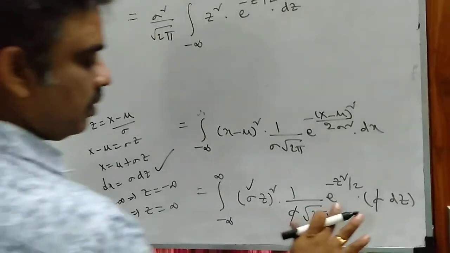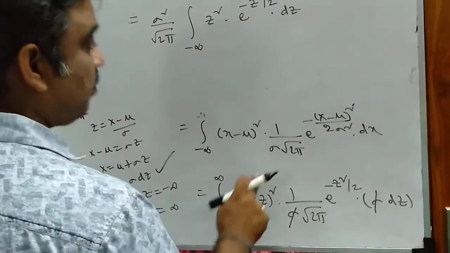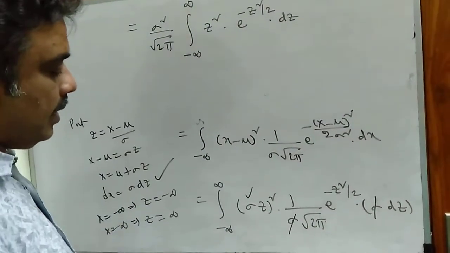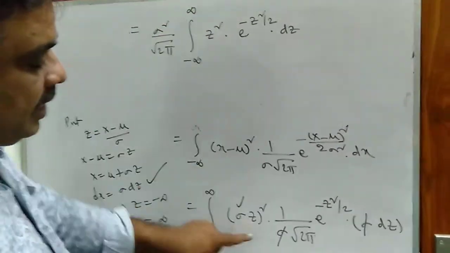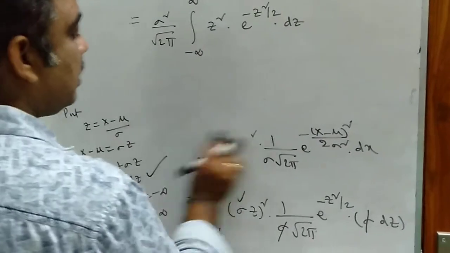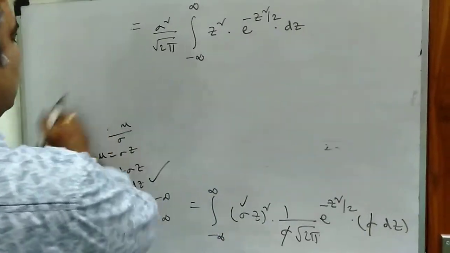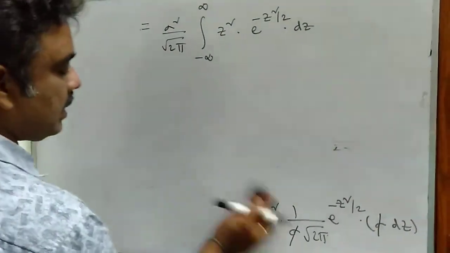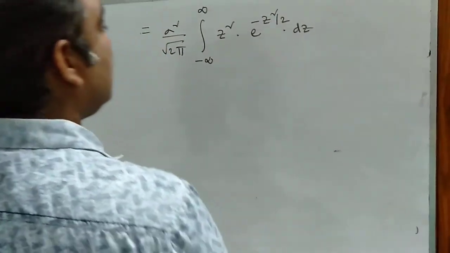I hope that is clear. 1 by root 2 pi sigma square can be written outside. The integral is from minus infinity to infinity of z square e power minus z square by 2 dz. So here it is an even function. In the previous integration, we have obtained z.